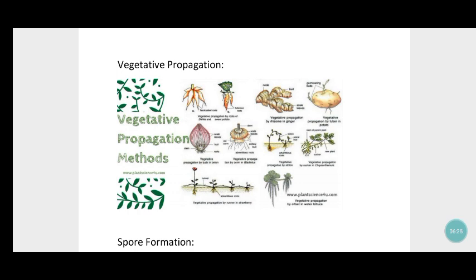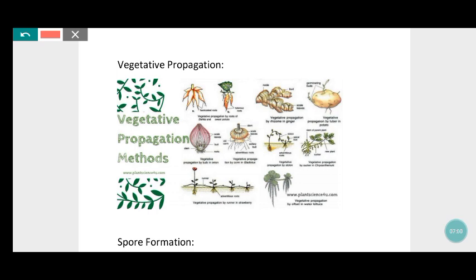Vegetative propagation is nothing but the growth of plants from the parts of the plants itself. For example, if you plant a potato, it will grow, because that is vegetative propagation. Here they have given some vegetative propagation methods.